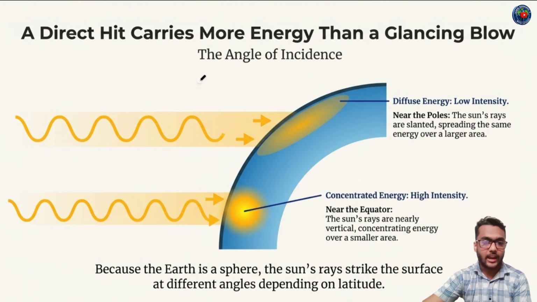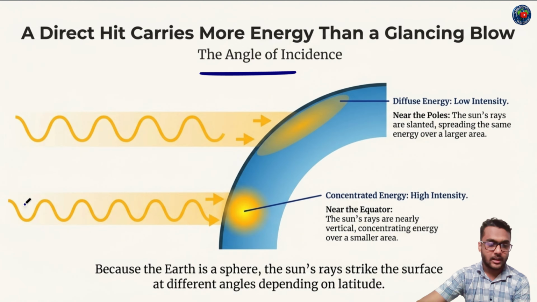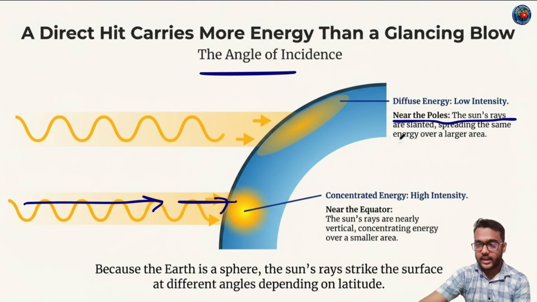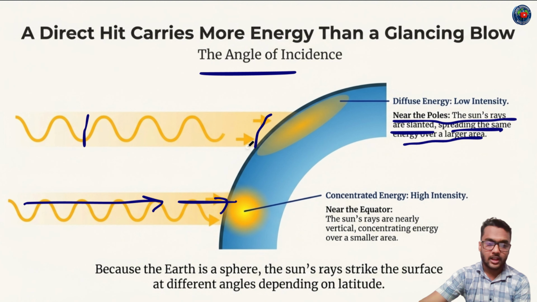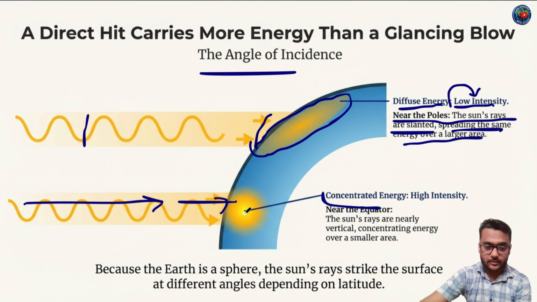The first factor is angle of incidence, meaning the angle at which the sun rays are received by the Earth surface. Near the pole, the sun rays are slanted, spreading the same energy over a large area. This is the same energy, but it spreads over a large area. That's why the diffuse energy is of low intensity. On the other hand, near the equator, concentrated energy means high intensity. Each and every area receives high intensity, that's high temperature.